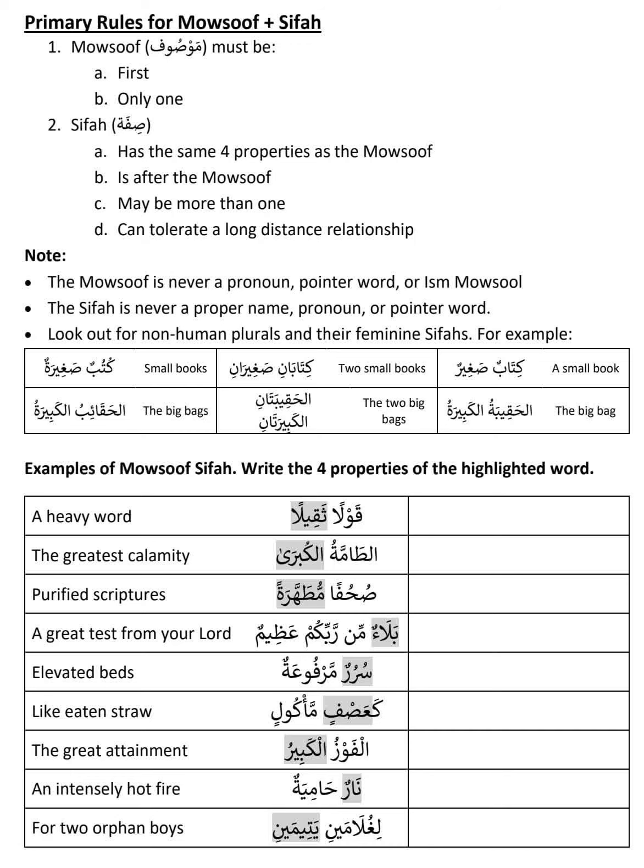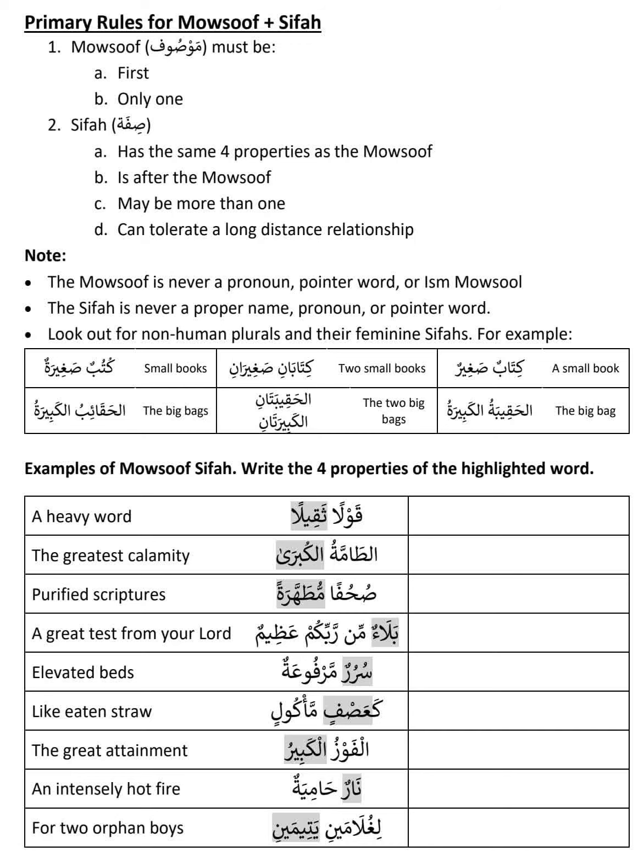Then Bismillahir Rahmani. What are the four properties of Ar-Rahmani? First, it is jar, with the i sound. It is singular, and masculine, because there is no sign for the feminine. And it is Ar-Rahmani, not Rahman, so al is already there, which means it is specific. So both are jar, both singular, both masculine, both specific.